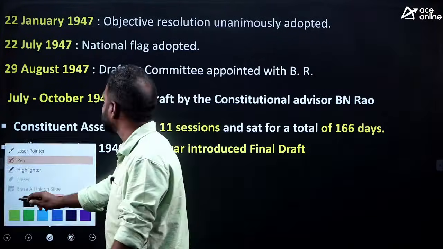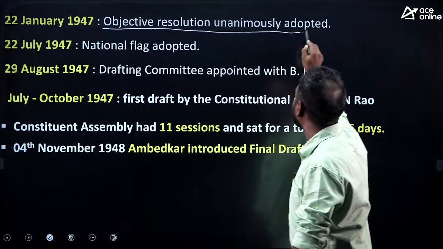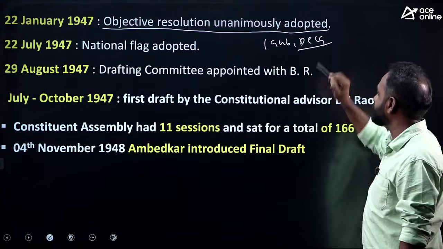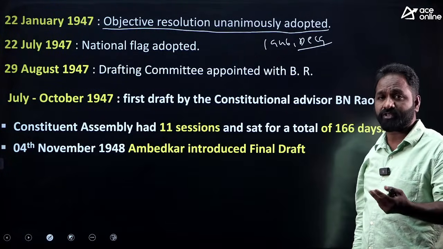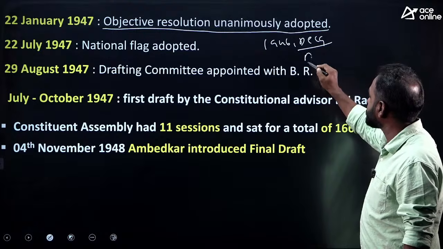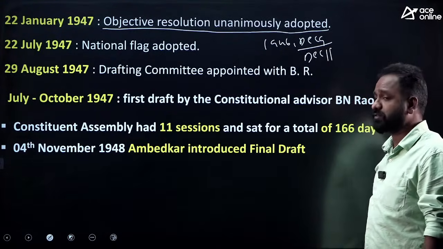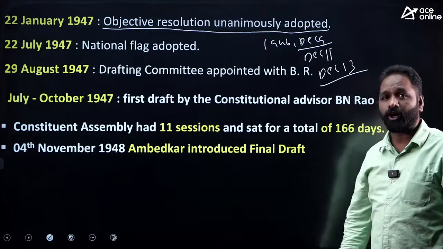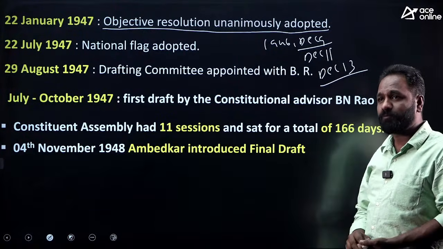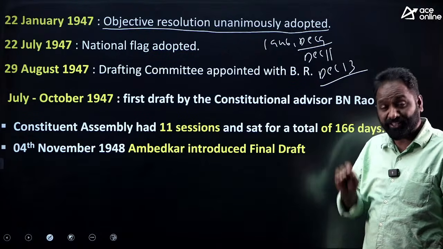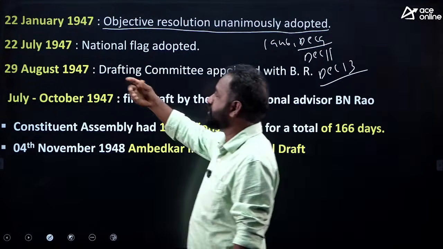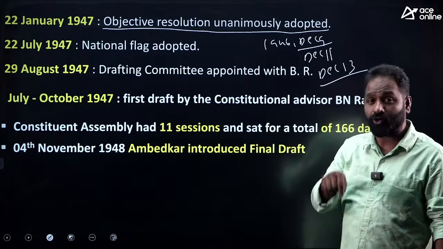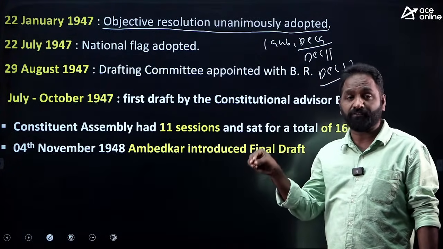You know that on 22nd January, the objective resolution was unanimously adopted. You know that in 1946, December 9th was the first meeting. They elected one person as a temporary president, and on December 11th, Babu Rajendra Prasad was elected as permanent president, and on December 13, the objective resolution was introduced by Nehru. Introduced only, okay. That was approved by the Constituent Assembly on 22nd January 1947. Introduced by Nehru in the Constituent Assembly on December 13, 1946.